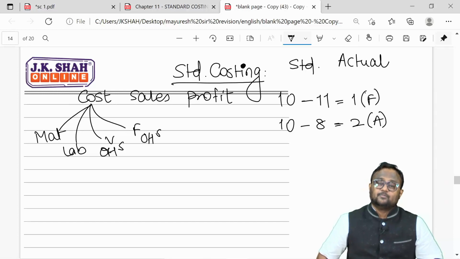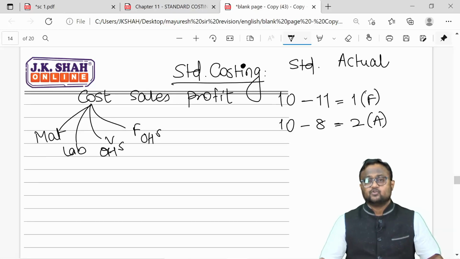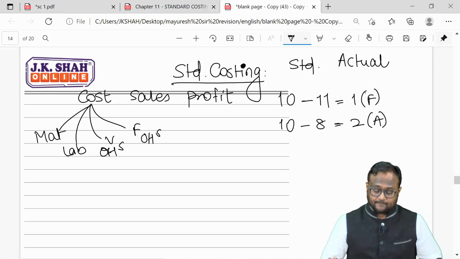Guys and girls, please understand one thing. Don't go by positive, negative. I proved it. Plus minus will always be deceptive. If it is increasing profit, take it as a favorable variance. If it is decreasing profit, take it as an adverse variance. Do not go for plus minus. That is the first thing.